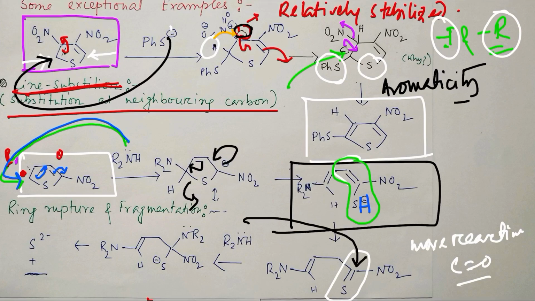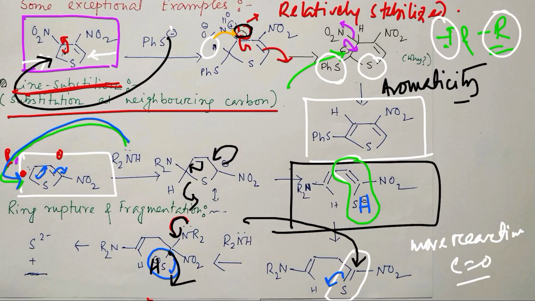If it attacks, it opens up, meaning it becomes S minus, and this S minus can be further removed because of the presence of the lone pair on the nitrogen. First the S minus will be converted into SH. After that this lone pair will push here, and ultimately sulfur 2 minus will be eliminated. So what will be the product?